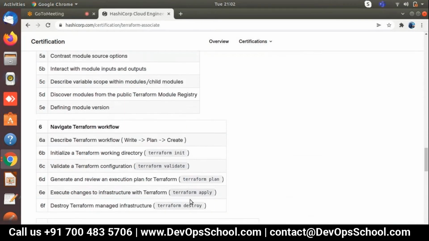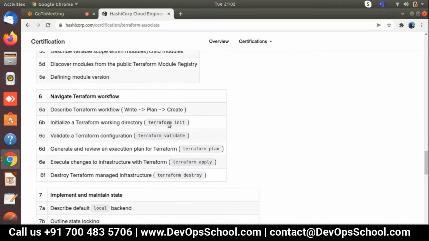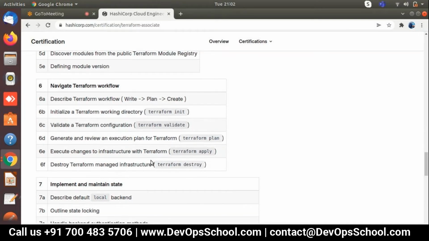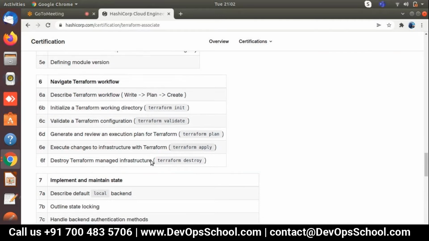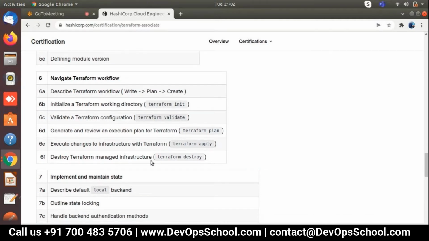After that, navigate the Terraform workflow. These are the Terraform commands that we apply: terraform init, terraform validate, terraform plan, apply, and destroy. Every time we need to follow this. I'm going to explain this in depth in our next session. So I'm just giving a walkthrough.